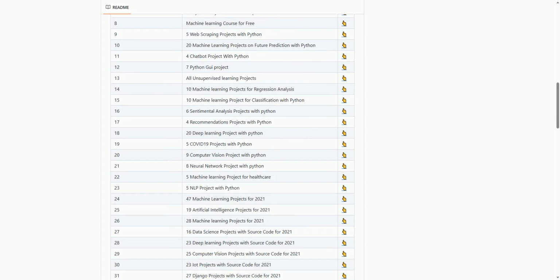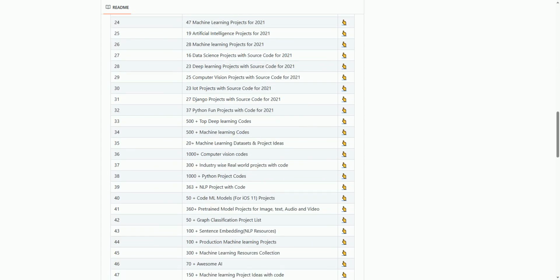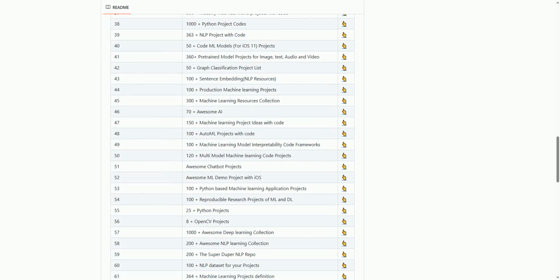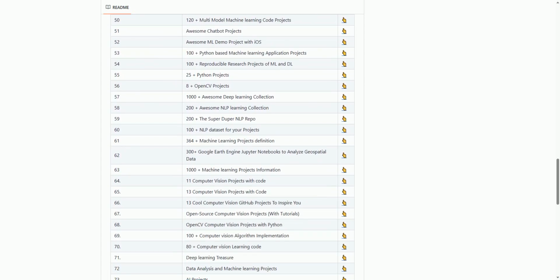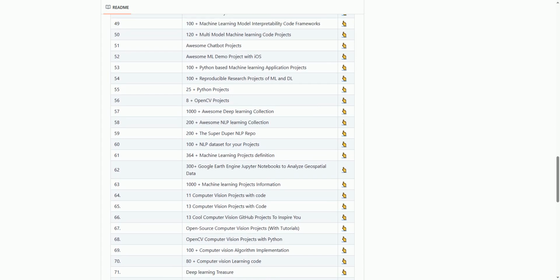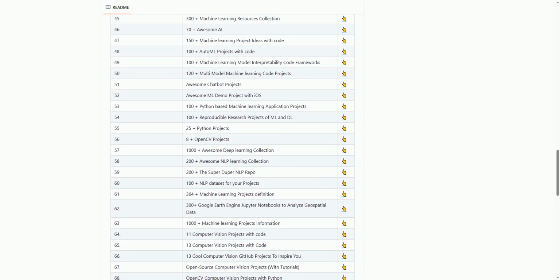As we navigate through the main menu, GitHub offers a variety of tools and services. However, our focus is on this extensive collection of AI projects, which promises a practical approach to learning and implementing machine learning, deep learning, and NLP through hands-on projects.